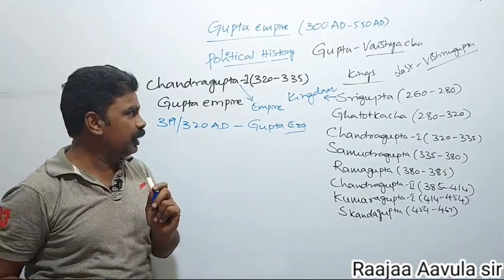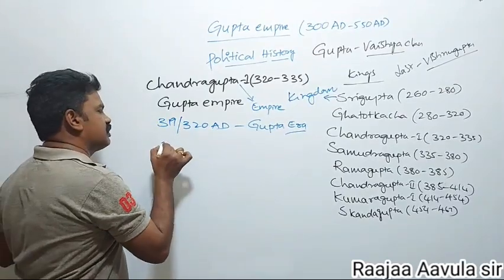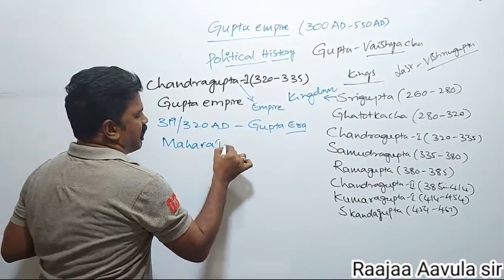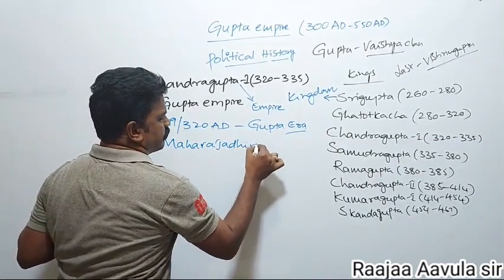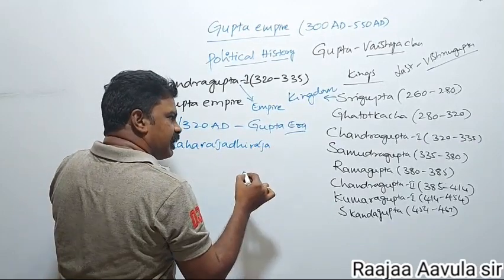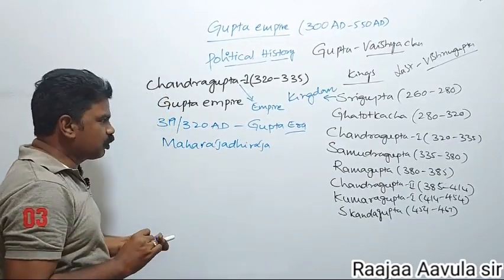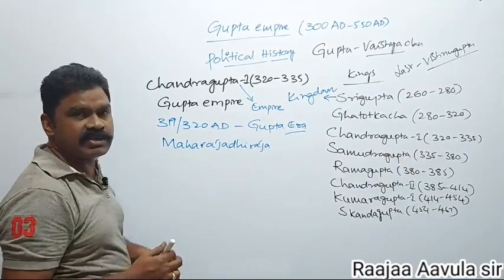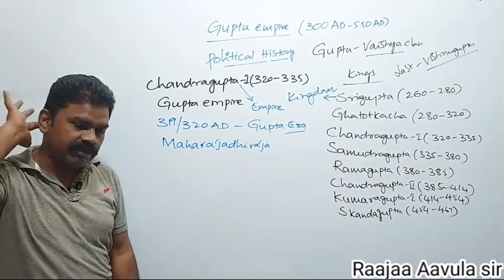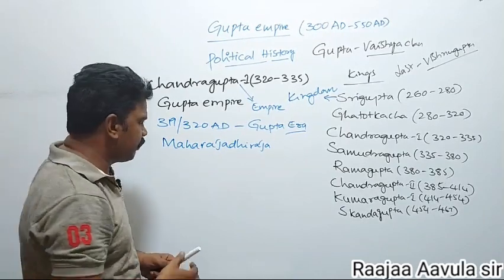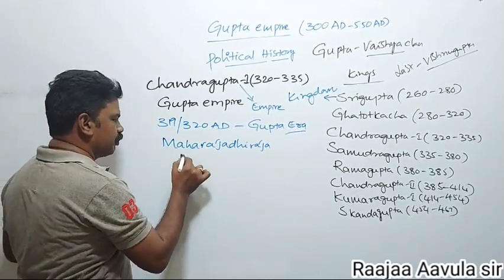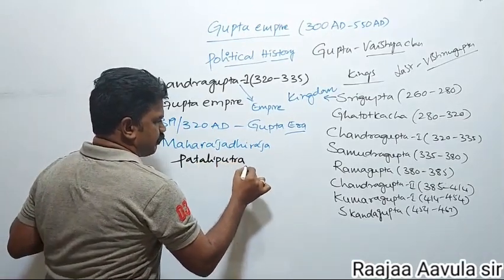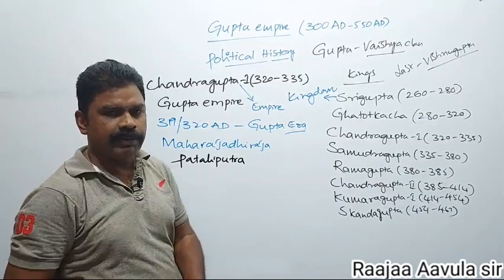He was the first ruler who bore the title Maharajadhiraja. He was the first Gupta ruler who bore the title Maharajadhiraja. That means he was the real founder of the Gupta empire. He ruled from Pataliputra. Pataliputra was the capital of the Guptas.